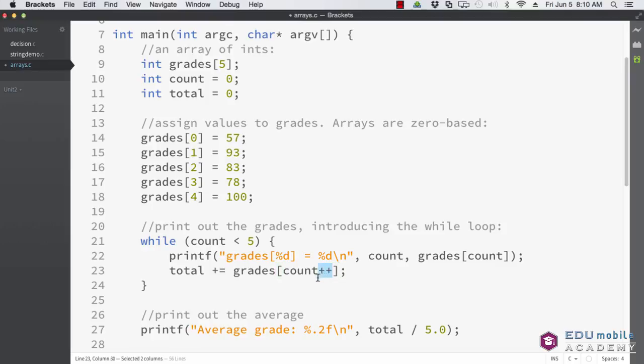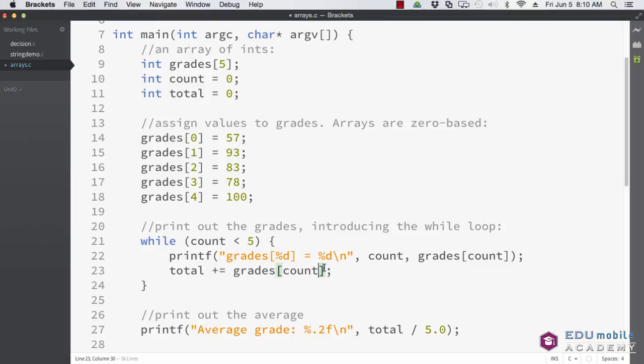We could obviously do it either before or after count. But if we did it before count, count gets incremented before it becomes the index into grades. So this isn't what we want. In other words, the first index will be 1, not 0.